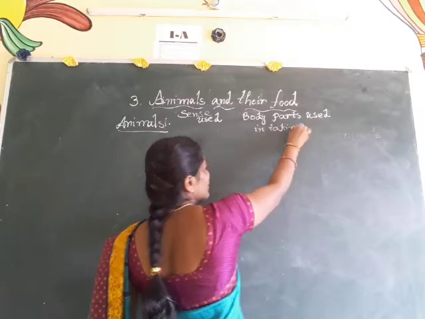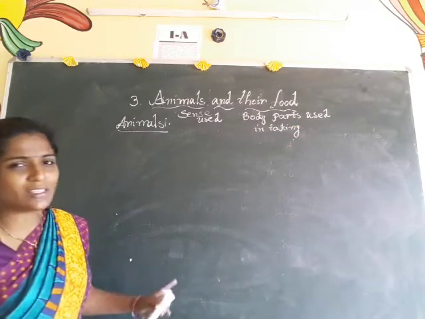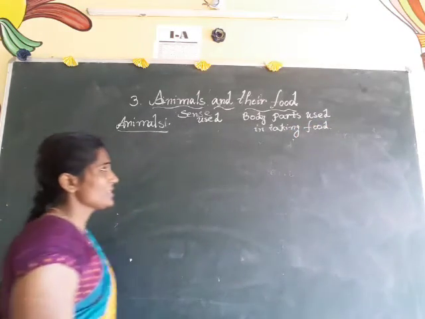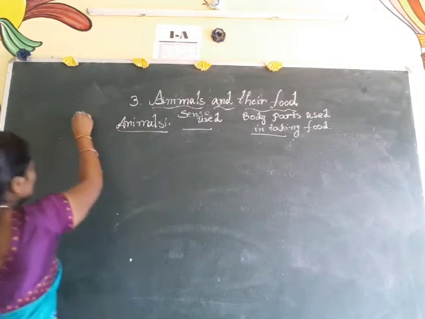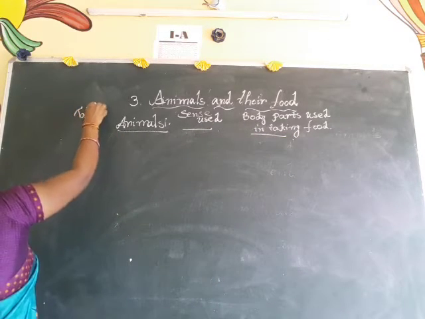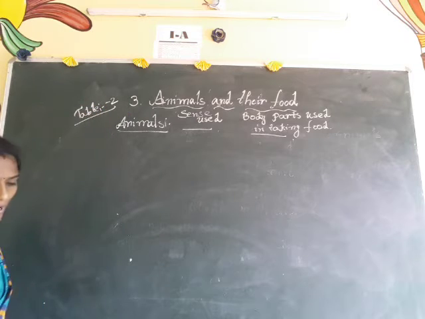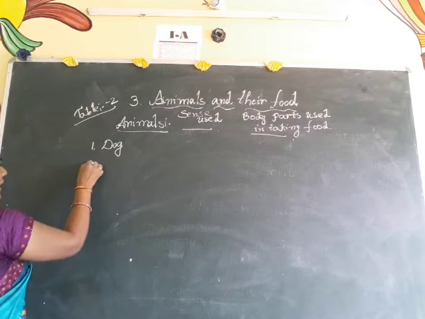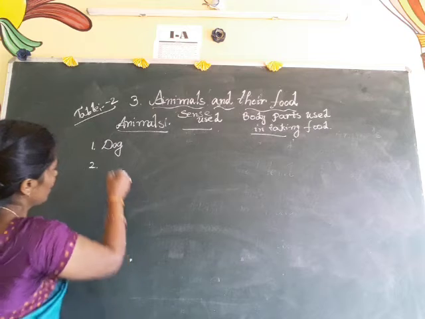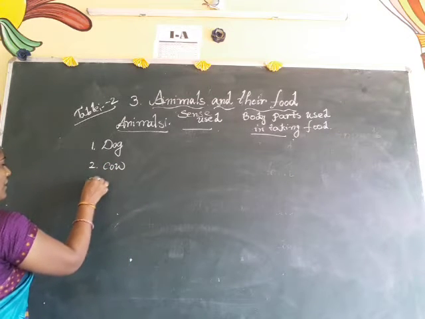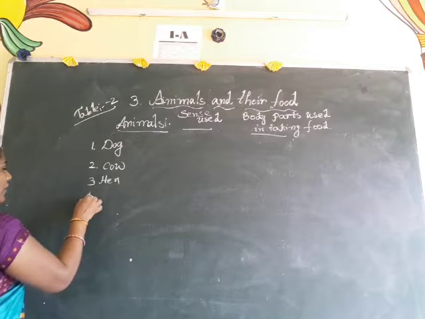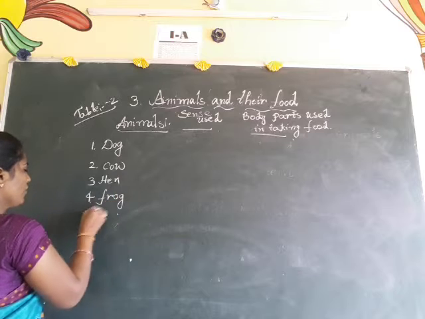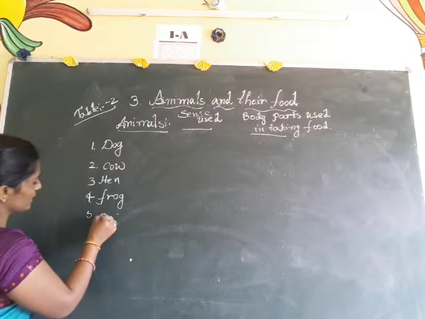See, while observing your surroundings, you have to fill this table. And in your textbook, they have given some examples. This is table number 2. Here they have given some examples. First they have given dog, and after that cow. Third one, hen. Fourth one, frog, F-R-O-G. And fifth one, snake.